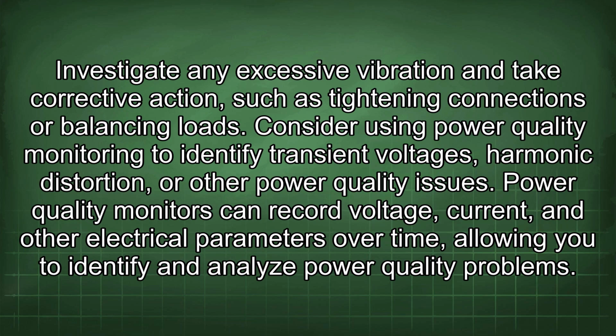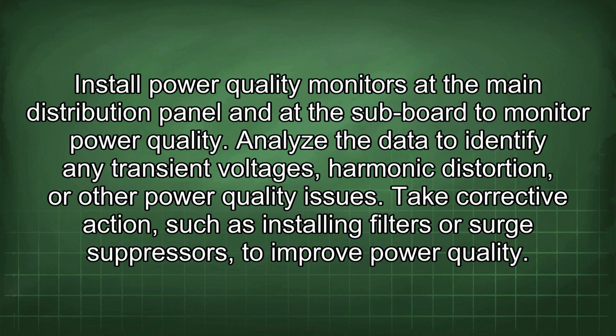Consider using power quality monitoring to identify transient voltages, harmonic distortion, or other power quality issues. Power quality monitors can record voltage, current, and other electrical parameters over time, allowing you to identify and analyze power quality problems. Install power quality monitors at the main distribution panel and at the subboard to monitor power quality. Analyze the data to identify any transient voltages, harmonic distortion, or other power quality issues. Take corrective action, such as installing filters or surge suppressors to improve power quality.